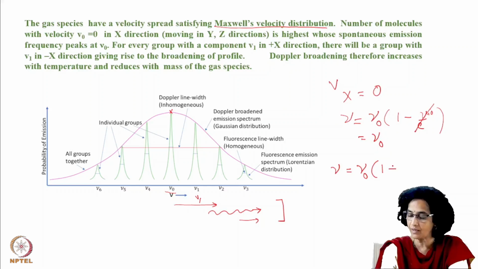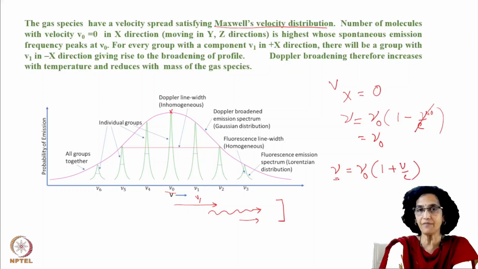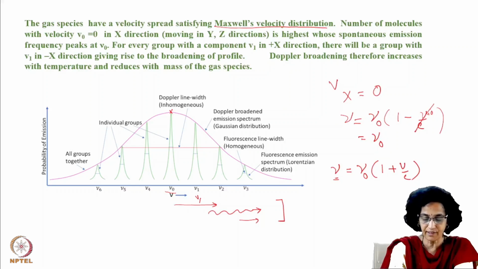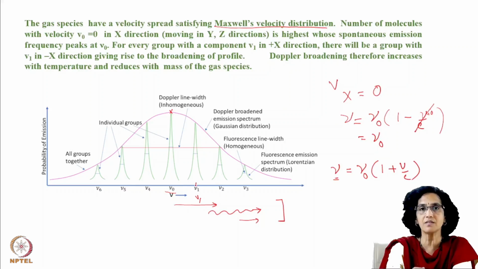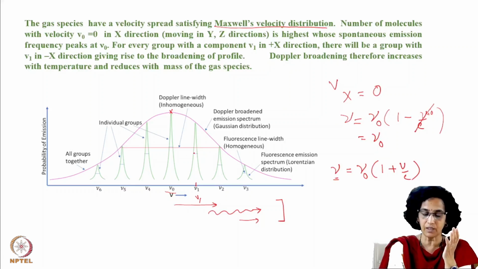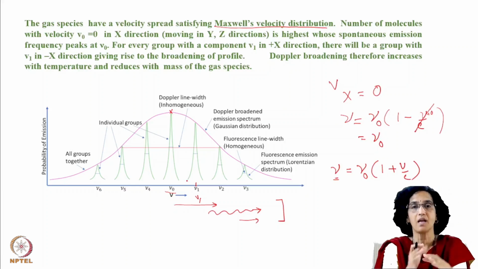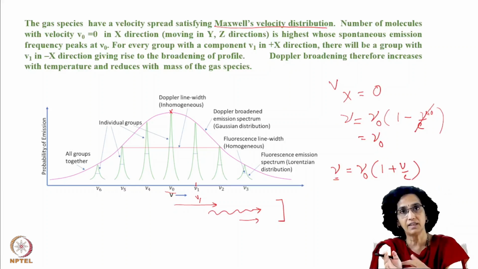So the frequency will be blue shifted, and the new frequency perceived as emitted by these species will be nu 1, which is blue shifted. Once again, all these molecules having a velocity v1 will have their own natural spread, and this is the curve that we see, emitted by that group of molecules which have a velocity v1 in the x direction.